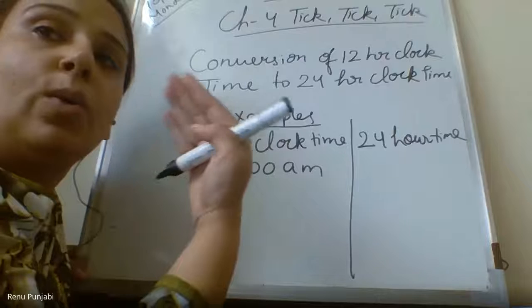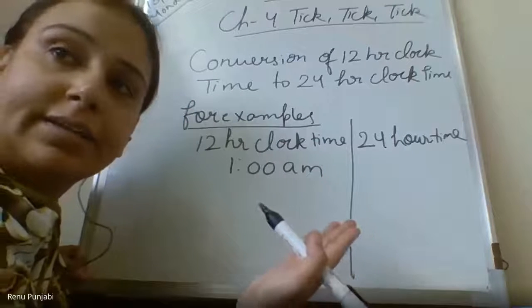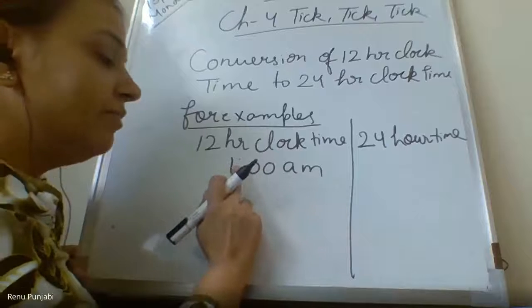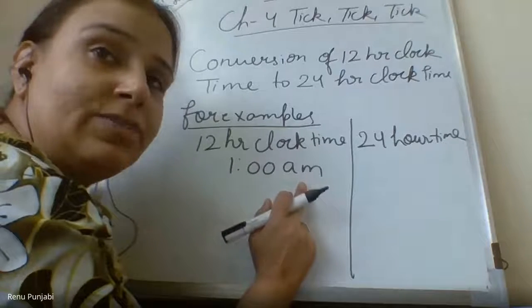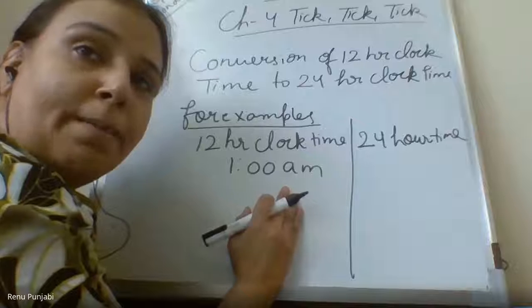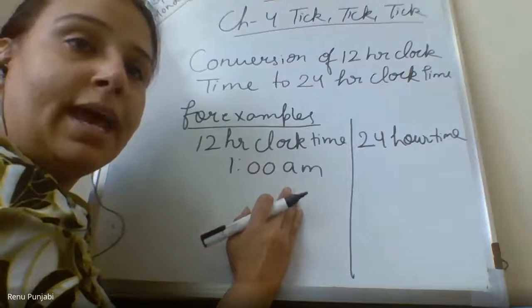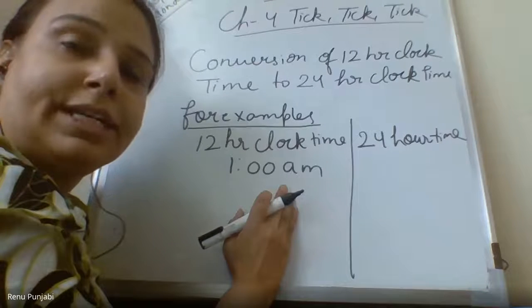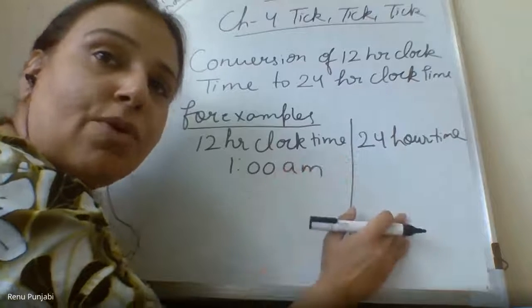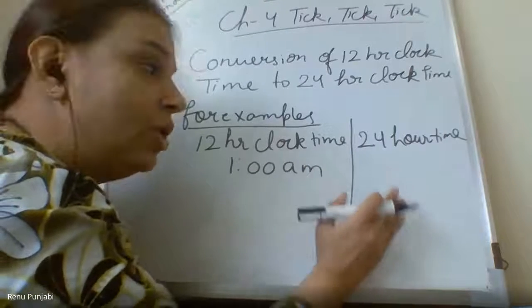After 12 only we will start adding. Clear, children? So from midnight 1 a.m. till 11:59 a.m., the time remains the same in the 24-hour clock also.